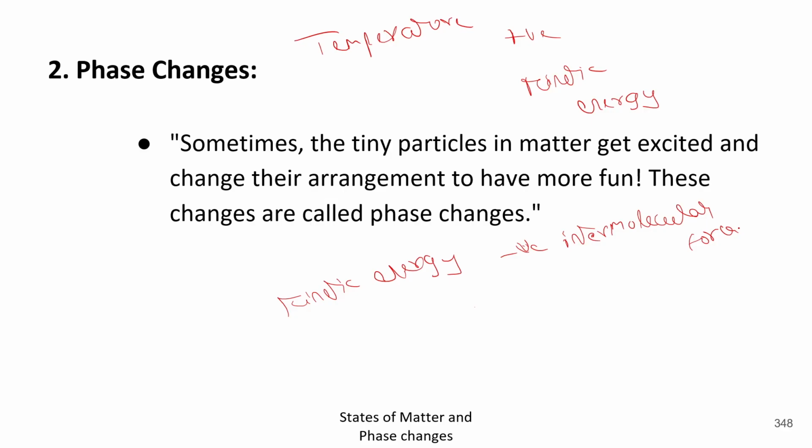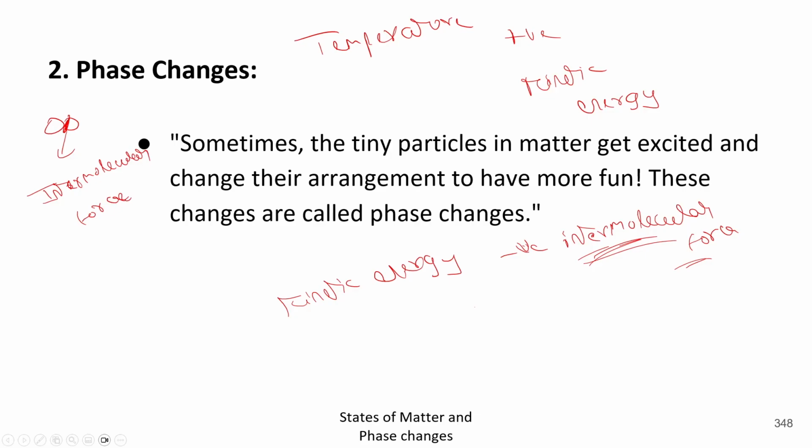Okay. So what is the reason why these atoms are combined, get together? Because of the intermolecular force. Suppose these atoms are combining together, so between them there is an intermolecular force.